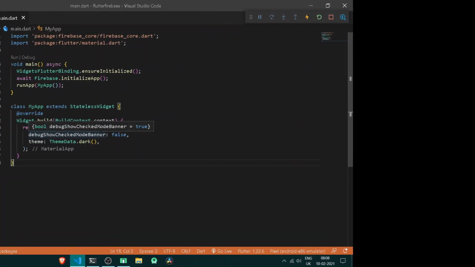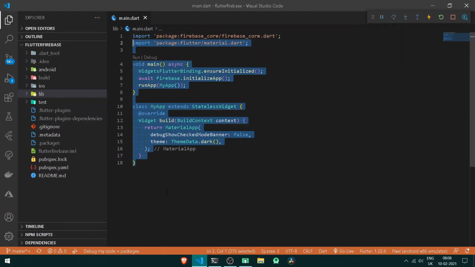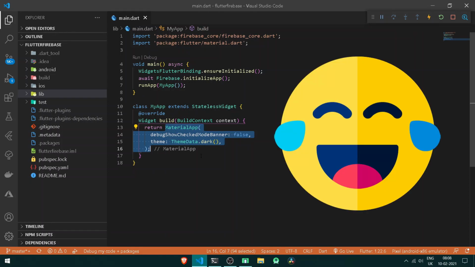So here in my VS Code, I have nothing but an entire Flutter project which only has a single file, main.dart, and in my app I have nothing but a material app which has no home. It is homeless. Okay, I'm bad at jokes, but we shall be constructing our home soon.